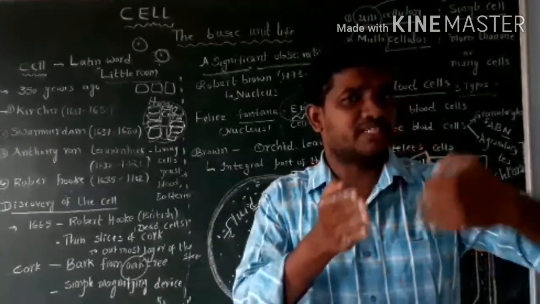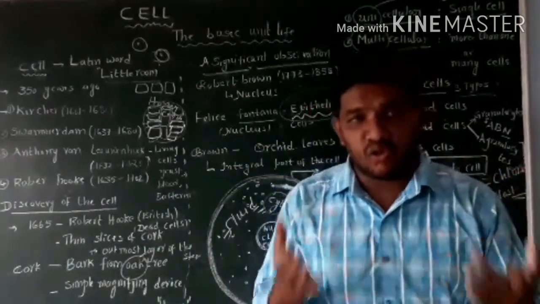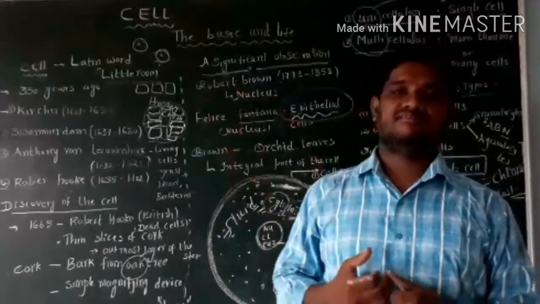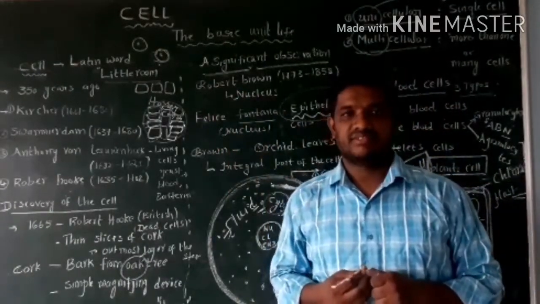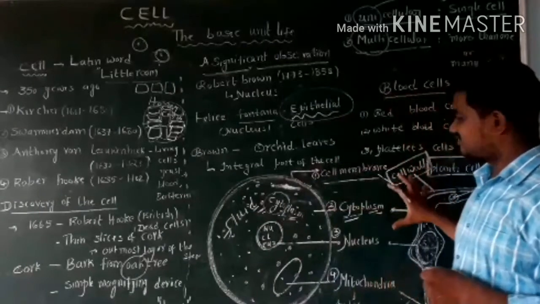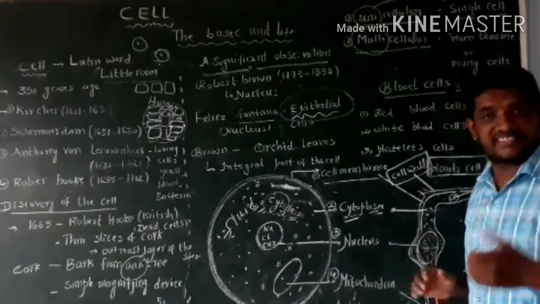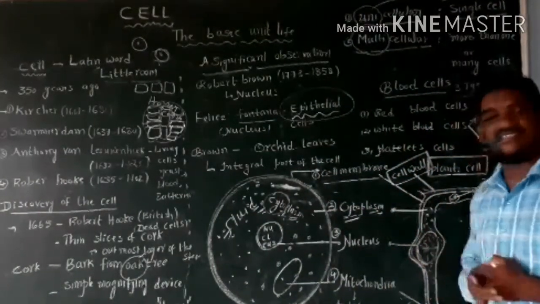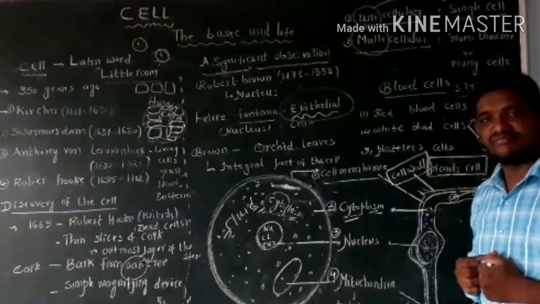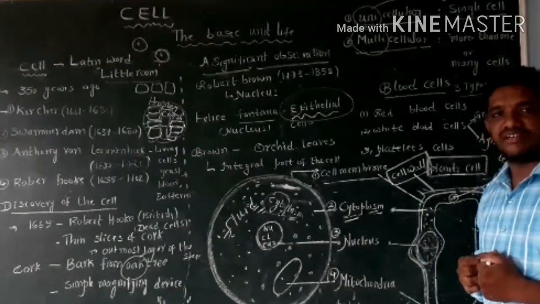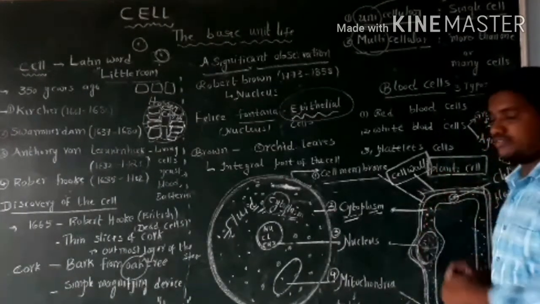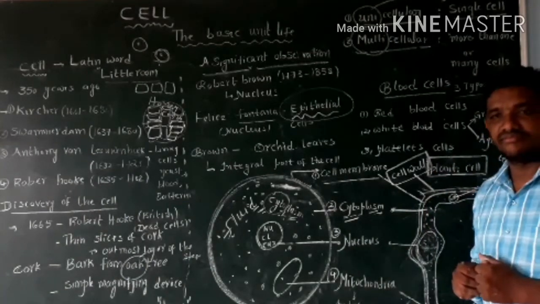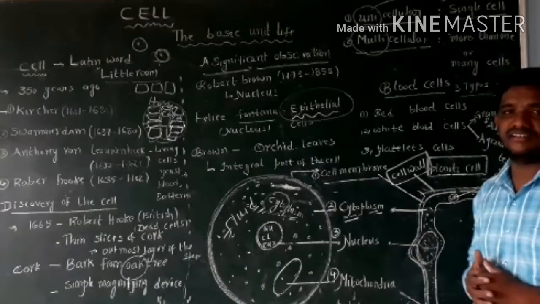These chlorophyll pigments are present in the chloroplast. Chloroplasts are present in the plant cell. So in plants, chloroplasts are present and cell wall is present. The shape is rectangular. This is about the plant cell.